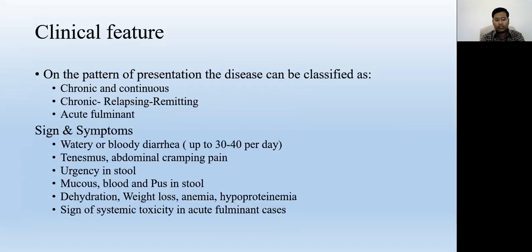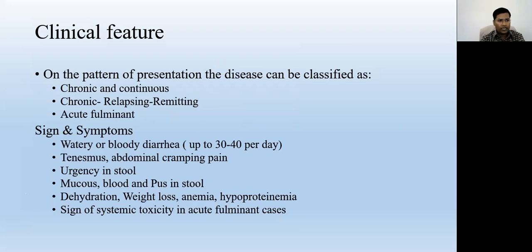Now the clinical features, the presentation of ulcerative colitis. The disease usually presents in three types. The first is chronic and continuous, meaning the patients have symptoms continuously, and the disease is chronic, and the severity of the symptoms is a little less, but it is continuous. Second is chronic relapsing remitting, meaning the disease occurs again and again.